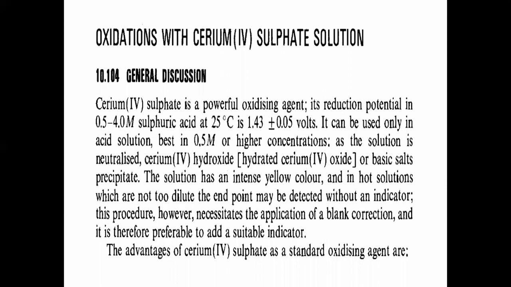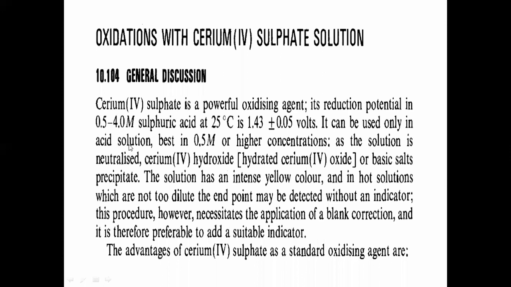That's why this type of redox titration is known as cerimetry. What is cerium sulfate? It is a powerful oxidizing agent, and its reduction potential is about 1.44 V in sulfuric acid. It is used only in acidic solution.